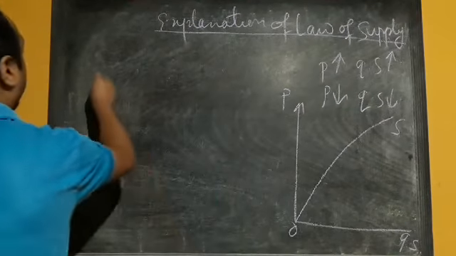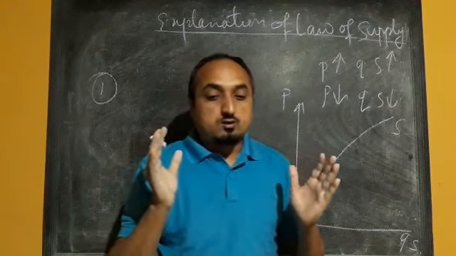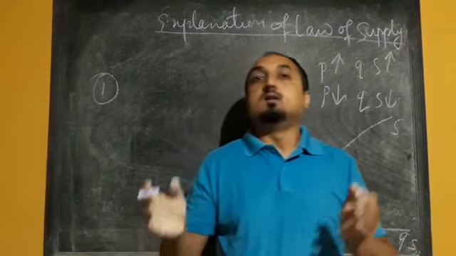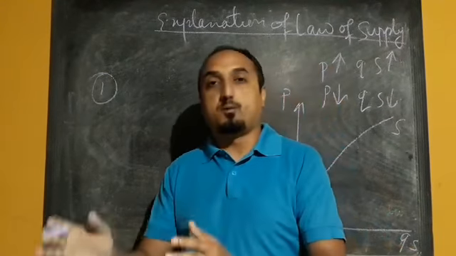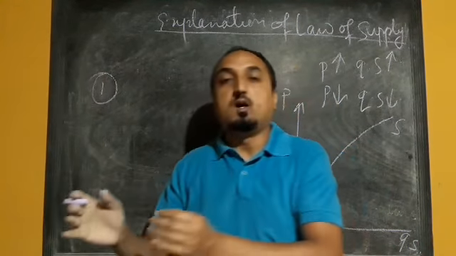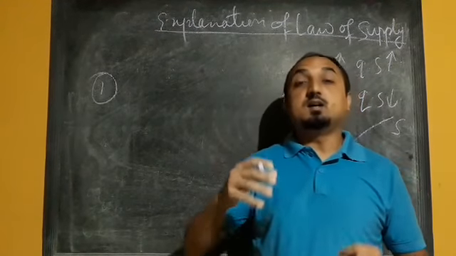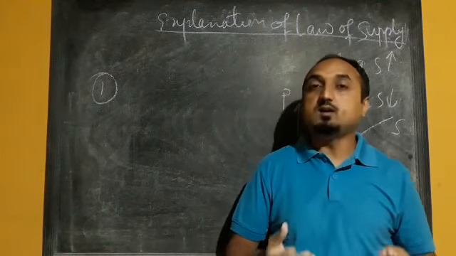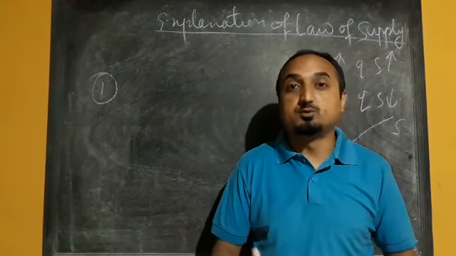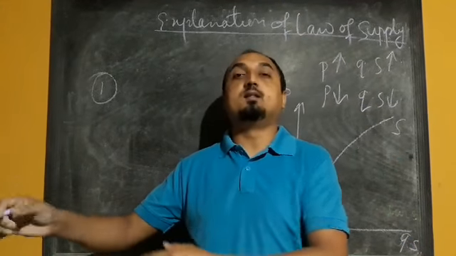So the first point we have, or the first reason we have, the level of price determines the amount of profit. Okay, the level of price determines the level of profit. Means if the price is high, the profit margin will be more, and if the profit margin is more, that higher profit acts as an incentive for the producers. Okay, incentives means reward. And that reward encourages the producers to produce more and offer for sale more quantity in the market.